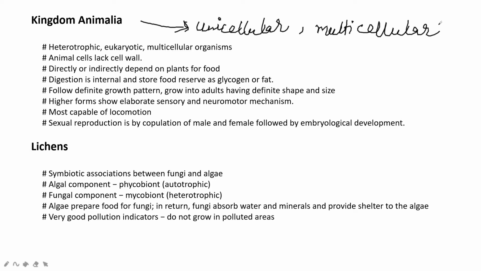Okay, so animals are of two types. Some are mobile animals, some are sedentary animals. So all these things we will discuss in the classification of animals topic. Okay, so next one is lichens. Symbiotic association between fungi and algae.